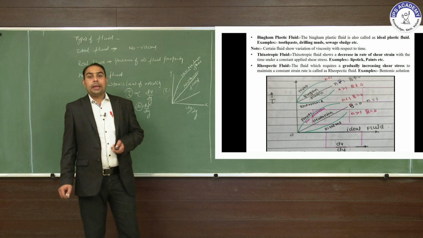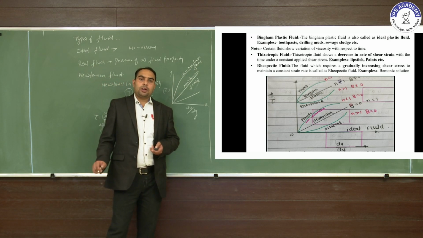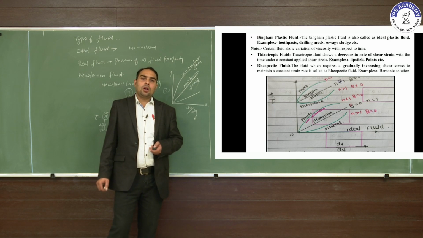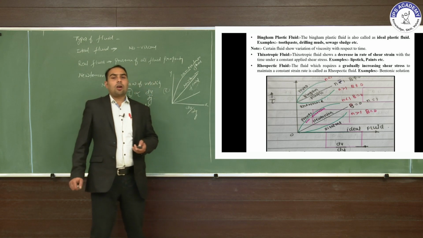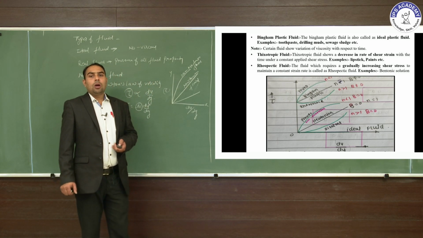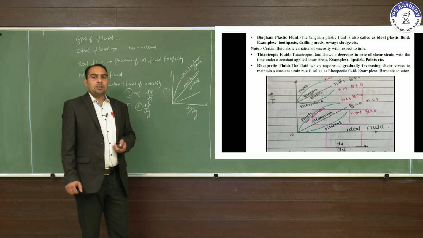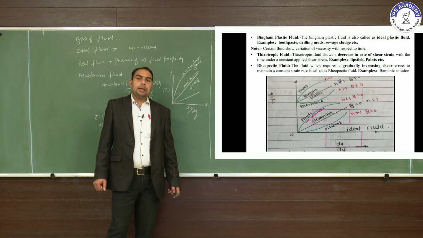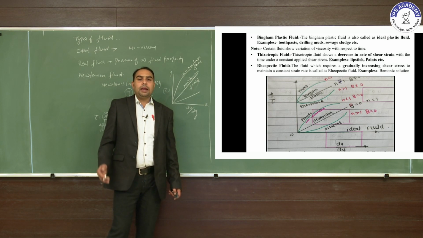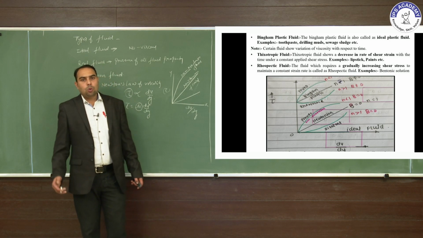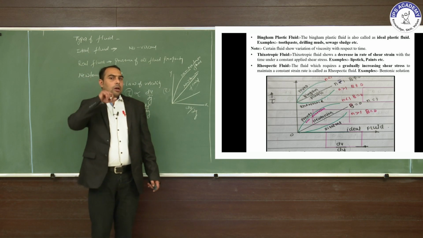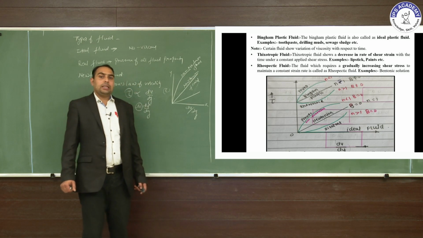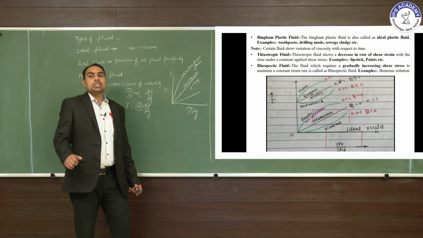Certain fluids show variation of viscosity with respect to time. There are two types, thixotropic fluid and rheopectic fluid. Thixotropic fluids show a decrease in rate of shear stress with time under a constant applied shear stress. Examples: lipstick and paints. For example, when it is kept for some time, this is the thinning condition. Rheopectic fluids require a gradually increasing shear stress.